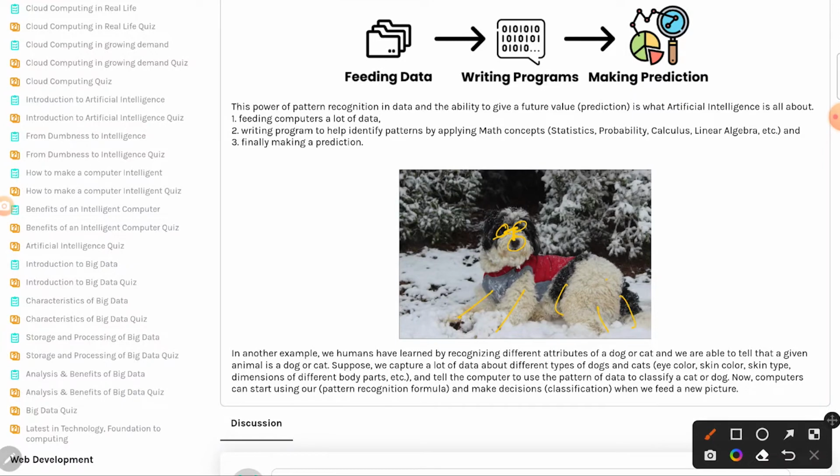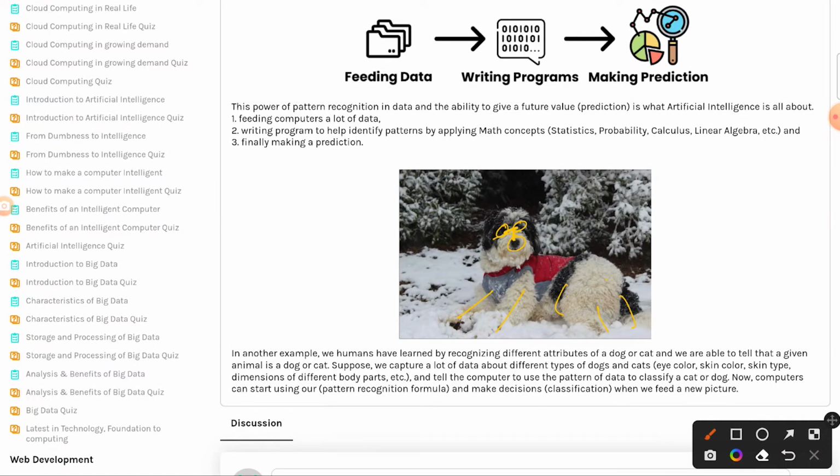And we tell it that if you find something like this, it is actually a cat, and if you find something like this, it is actually a dog. Once we train our software program to analyze this massive amount of data about a dog and its physical characteristics, then by giving a random picture of an animal, our program may be able to tell us whether it is a dog or not.